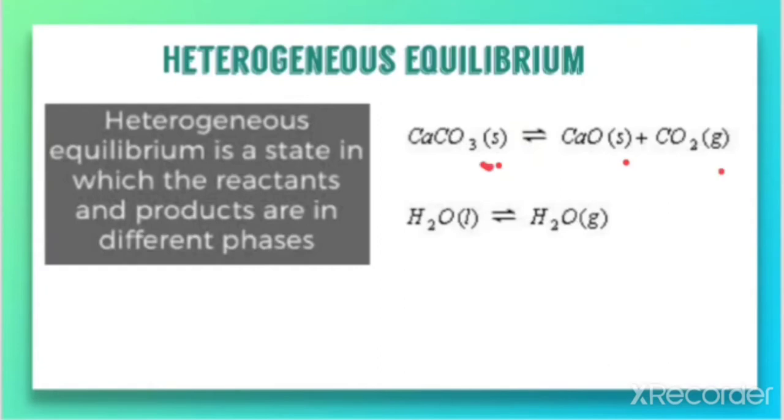So when you compare the reactant and products, all are not in the same phase. These two are solid, but this is a different physical state, the gaseous state. Such equilibrium, where the reactant and products are in different phases, is called